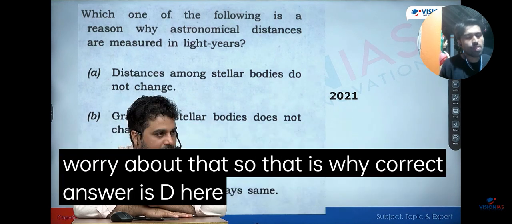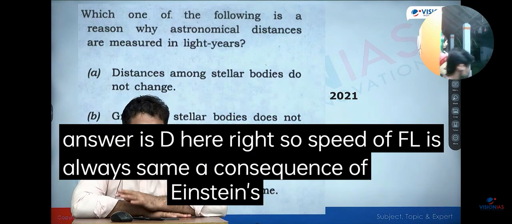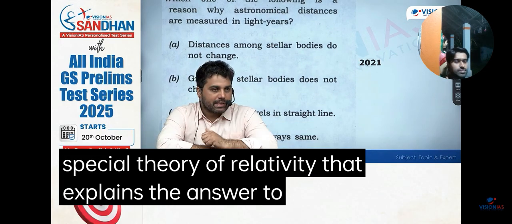So that is why the correct answer is D here, right? So speed of light is always the same, a consequence of Einstein's special theory of relativity. That explains the answer to this question.